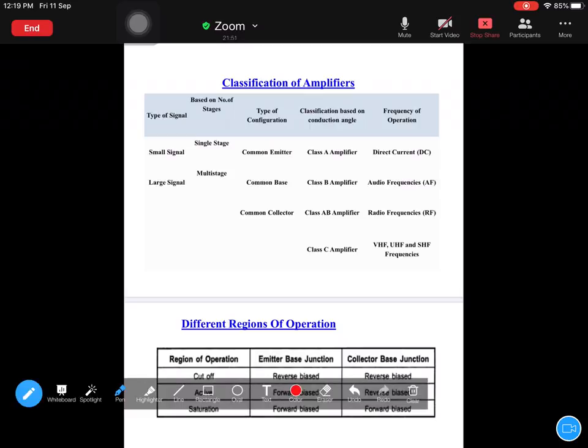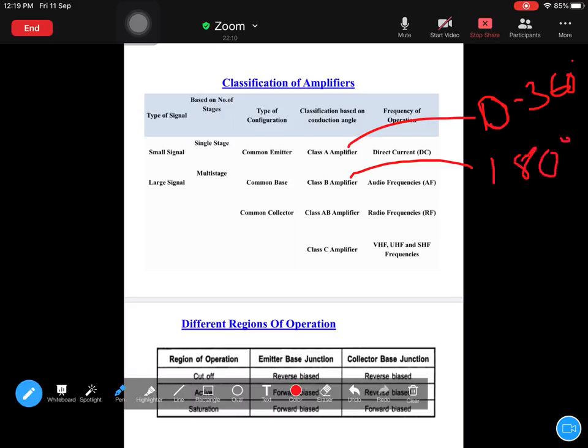I will write here so that this one operates from 0 to 360 throughout the whole period. And this one, class B, operates exactly at 180 degrees, and this one will operate at angles lesser than 180 degrees, 0 to 180.